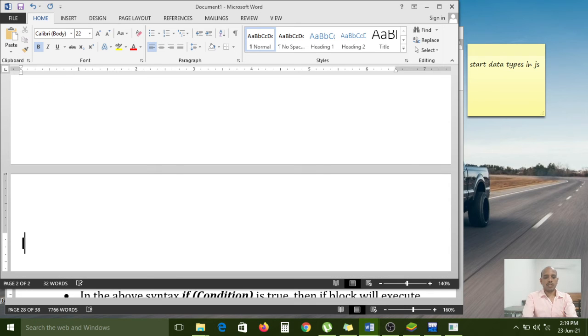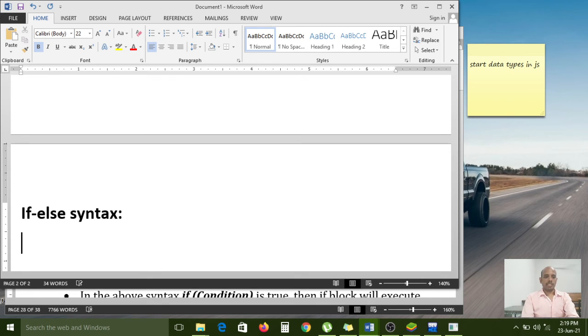Now I am writing the if else syntax. Here the if condition or expression, both are synonym words, so don't get confused.